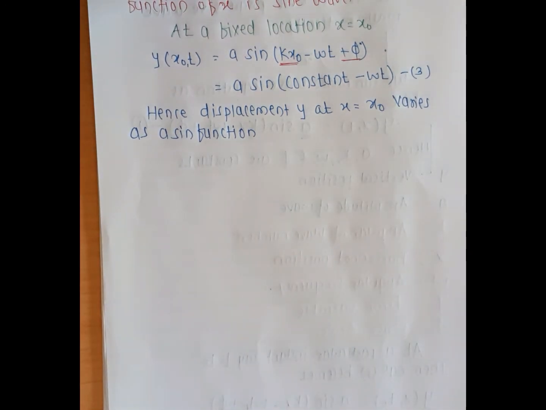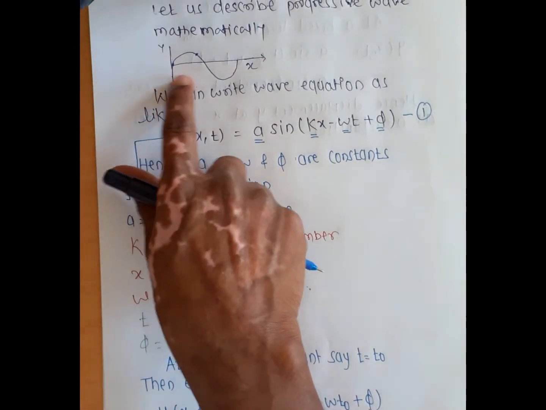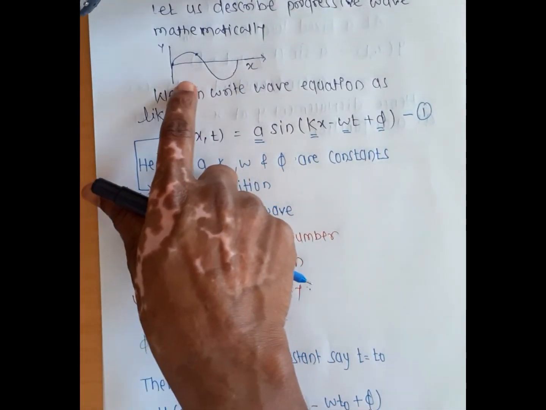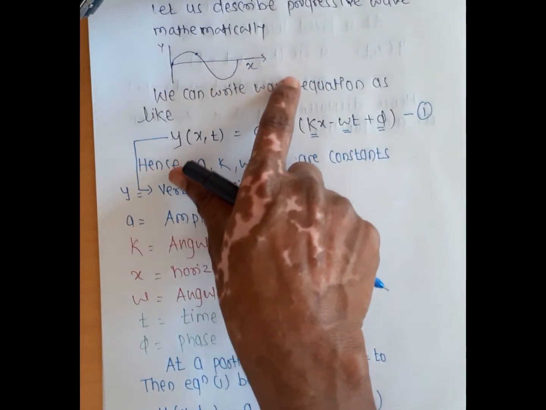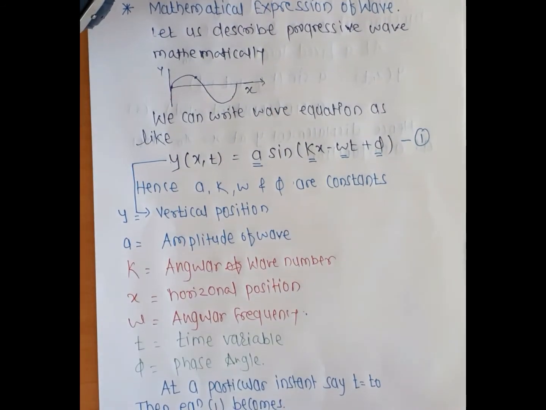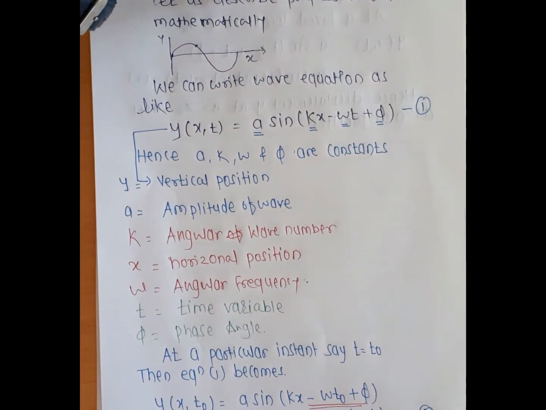So the wave function is a sine wave function. This means that the particles of the medium through which the wave travels execute simple harmonic motion. In addition, x must increase in the positive direction as time t increases. It means the wave propagates in the x direction, and time also increases because the wave travels with respect to time.